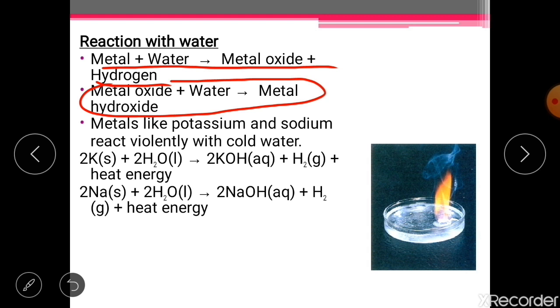So here you can see the chemical reaction, students. When potassium combines with water, it forms KOH, which is potassium hydroxide, and hydrogen gas, and a large amount of heat. Similarly, sodium combines with water to form sodium hydroxide and hydrogen gas, along with formation of a large amount of heat. Here you can see a piece of potassium has been placed in water and it is burning. Okay, so this is the way these reactive metals combine with cold water.